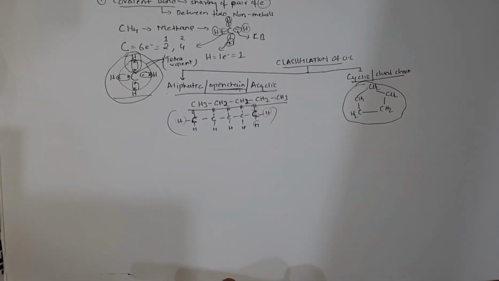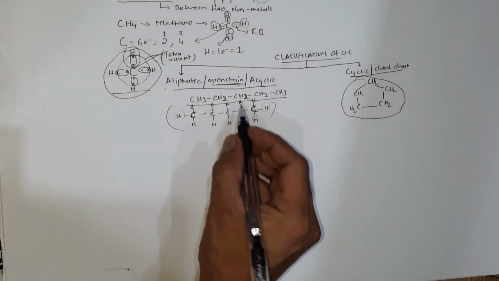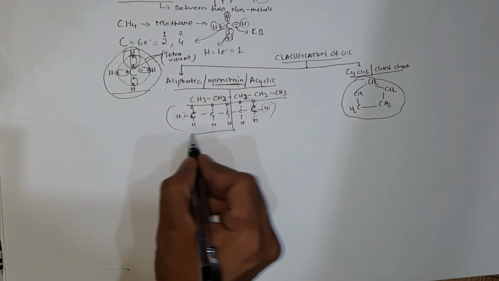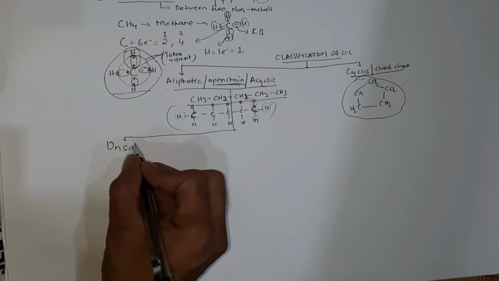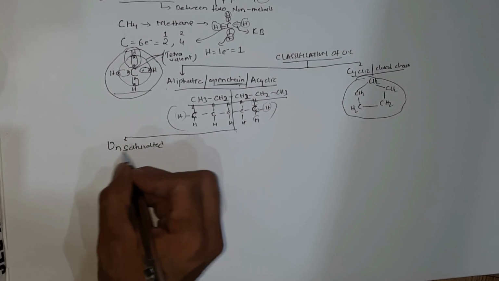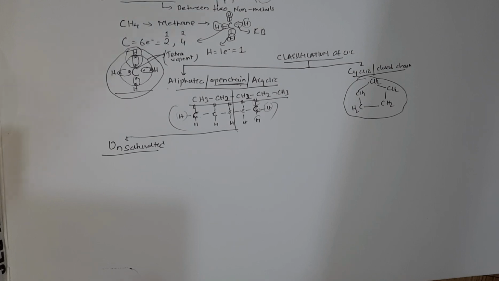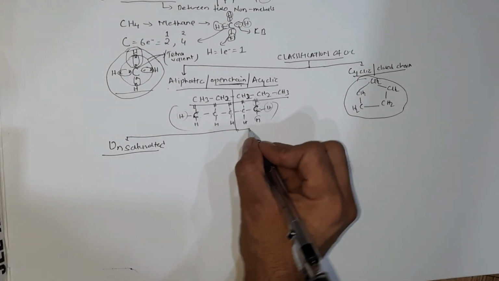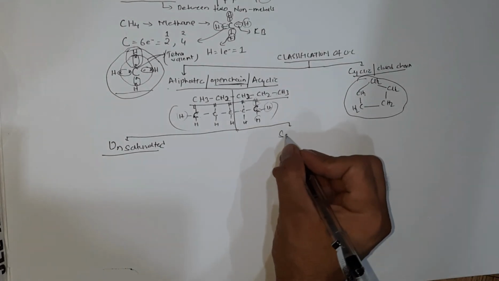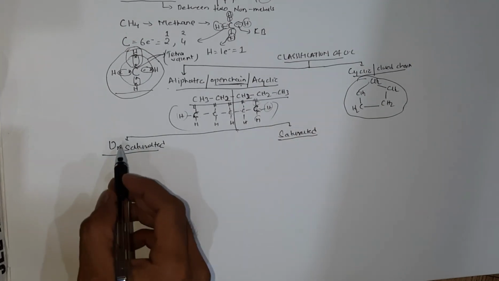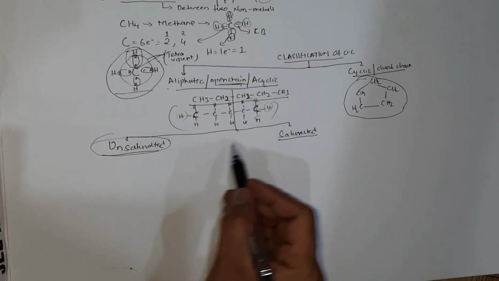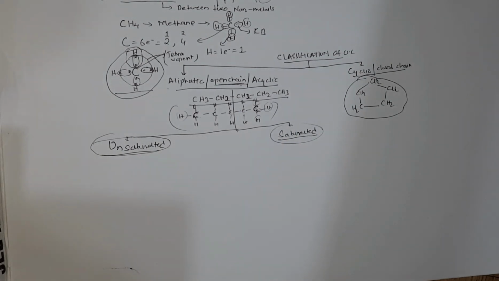Now these aliphatic and open chain compounds are further classified as unsaturated and saturated compounds. I write down first unsaturated and then saturated. What is the difference between them? Let us try to understand.